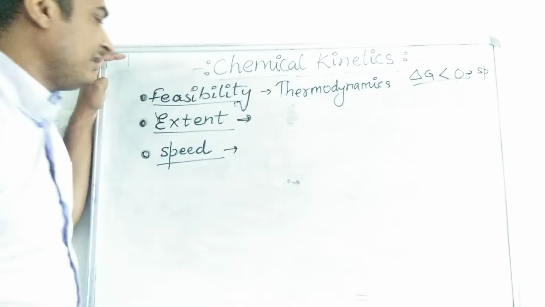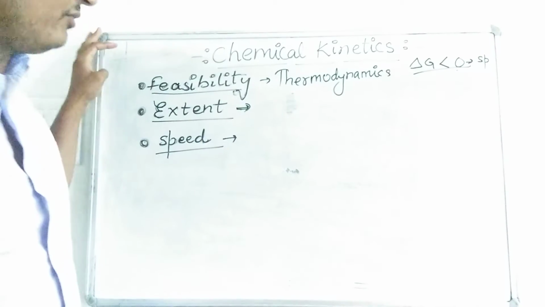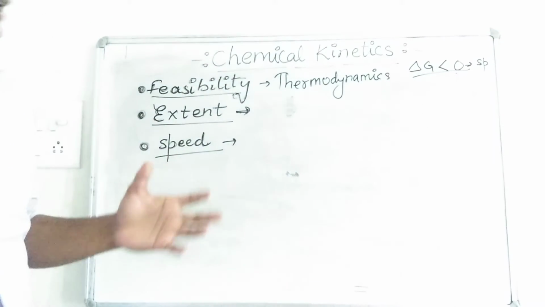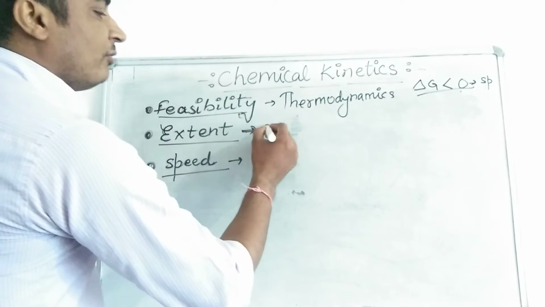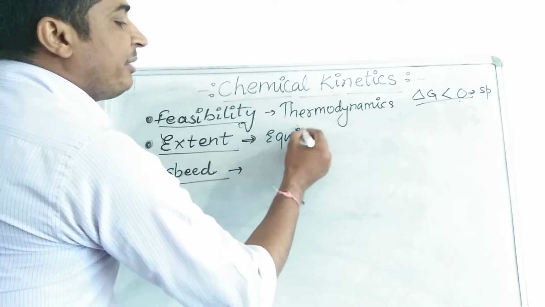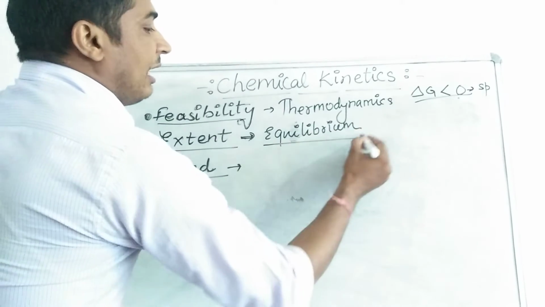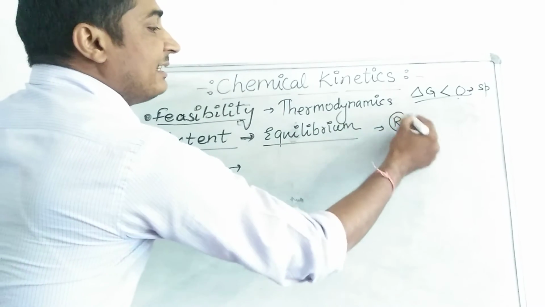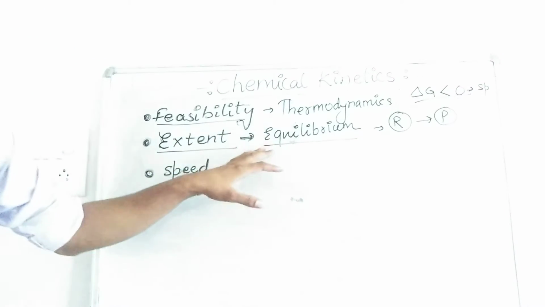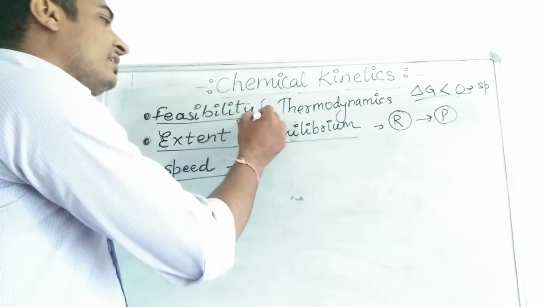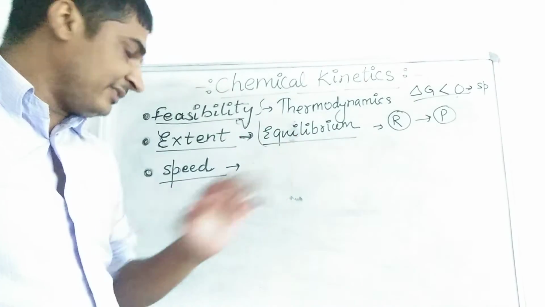Second thing, a chemist tries to find out to what extent reactants are converted into products in a particular chemical reaction, and this can be found out by chemical equilibrium. Before attaining the equilibrium, how much amount of reactant converts into product, that we can find out by chemical equilibrium. These two topics we have finished in class 11th.